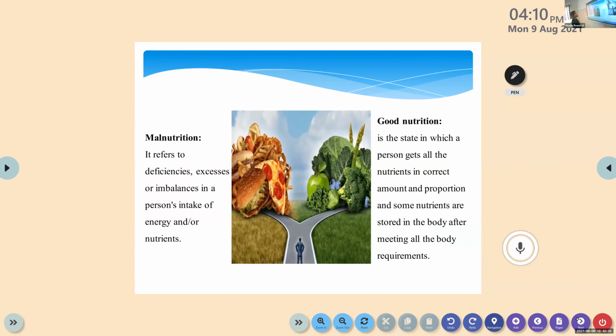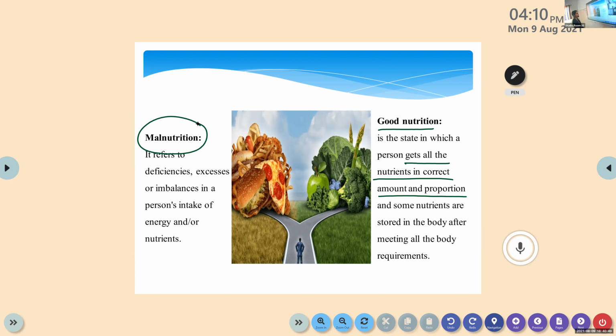So good nutrition is a state in which a person gets all the nutrients in correct amount and proportion. That is good nutrition. And some nutrients are also stored after the usage. There are some nutrients that are stored in our body for future requirements. Okay, is it clear?